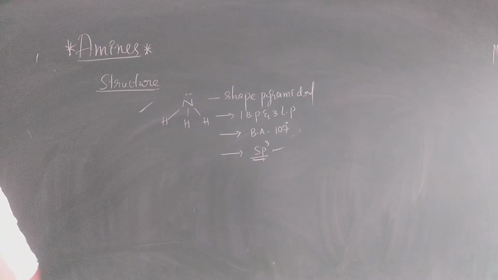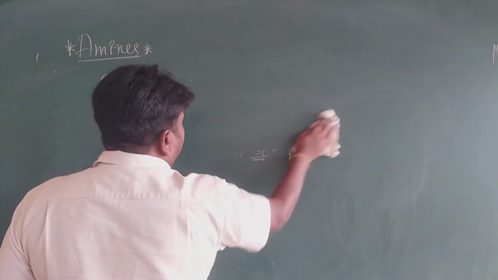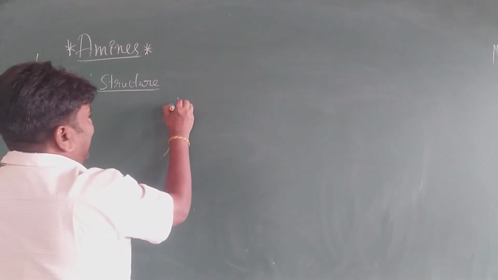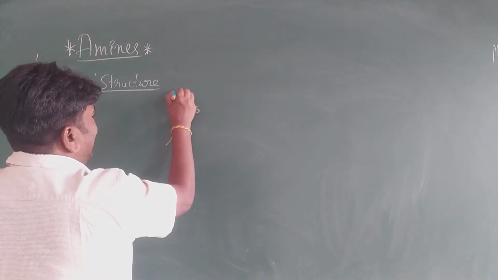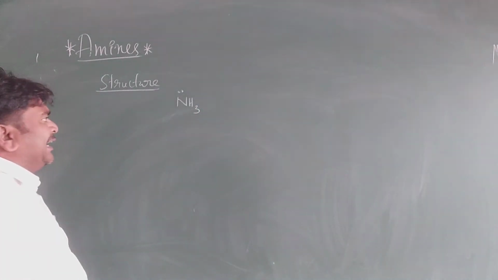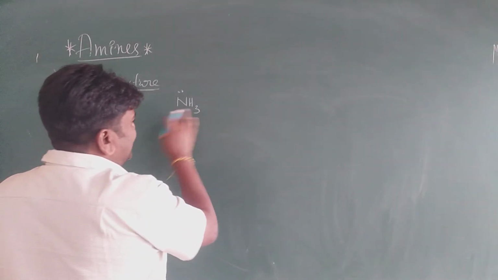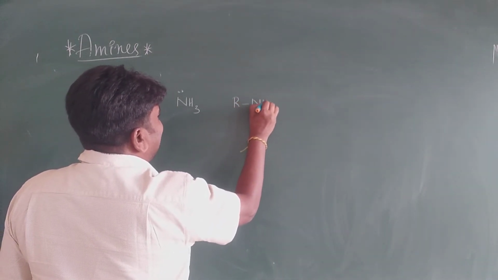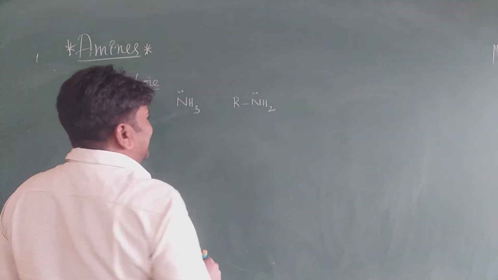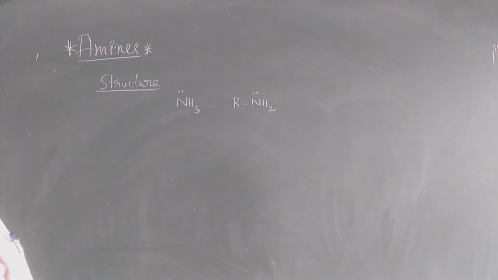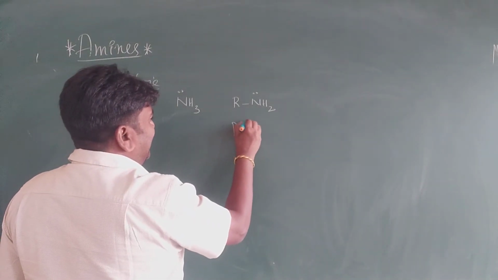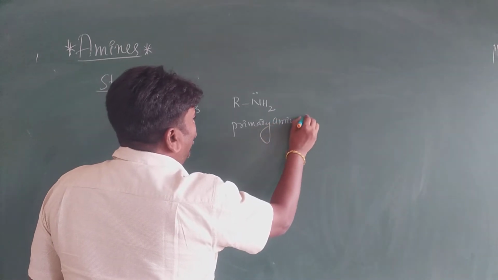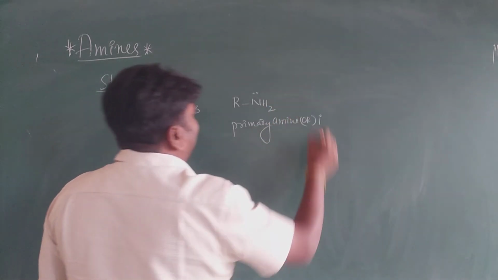Okay, I told you amines are derivatives of ammonia. Suppose, see here, it is an amine with a lone pair. Very important. Derivatives of ammonia: if one hydrogen is replaced by an alkyl group, that is R, it is RNH2. Okay, this is the primary amine. Very important. It is a primary amine, or a 1 degree amine.